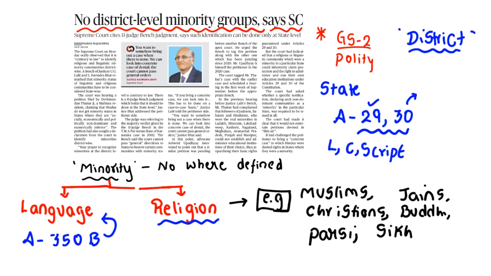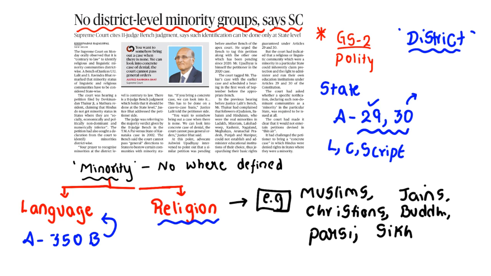Are you getting? So Supreme Court outrightly saying that I cannot issue any orders without any concrete evidence which provides that there are minority sections even at the level of district. So are you getting the importance here?